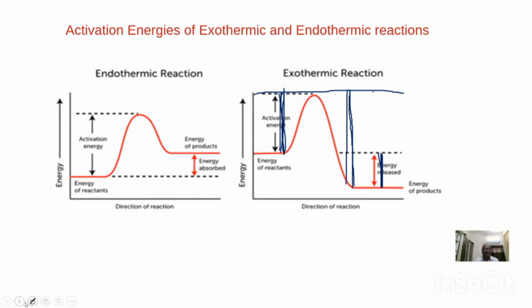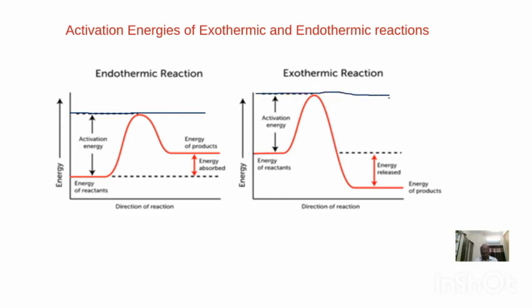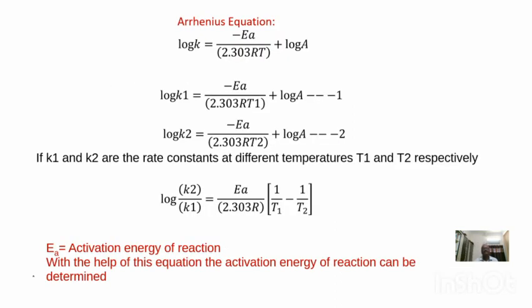So here one important point we can observe. What is that? The threshold energy for both the forward and backward reactions will be the same. There will be no change. With respect to that only we can measure and express the activation energy. Next, this is the concept of activation energies in the case of endothermic and exothermic reactions.